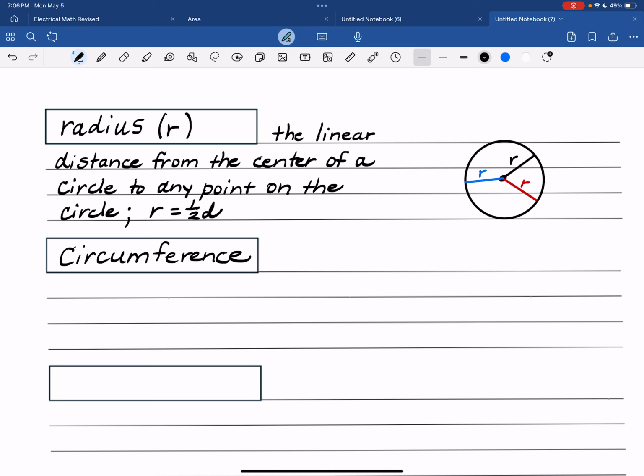And just for your knowledge, 1 is a radius. More than 1, any number more than 1, is radii. And let me highlight, these are the radii of the circle, 1/2 the diameter.